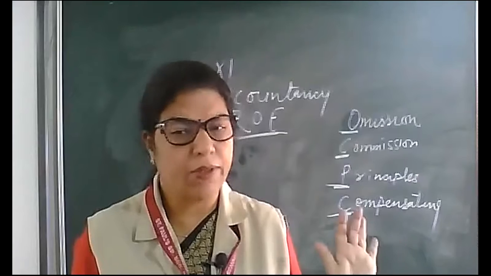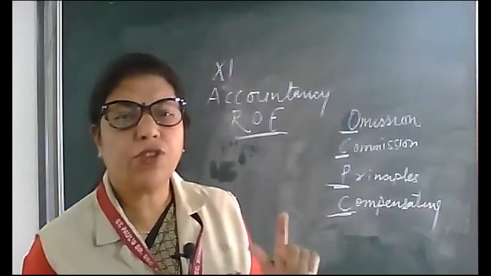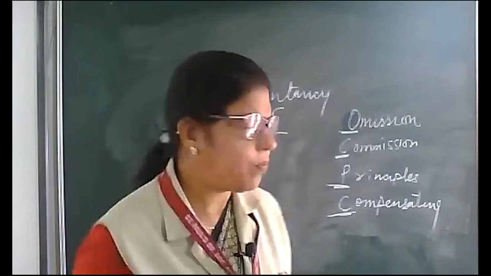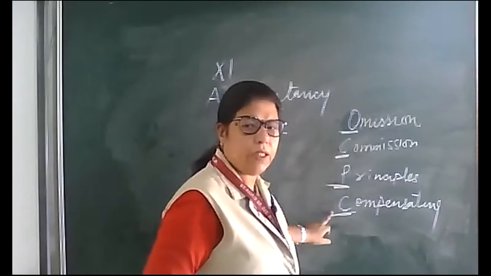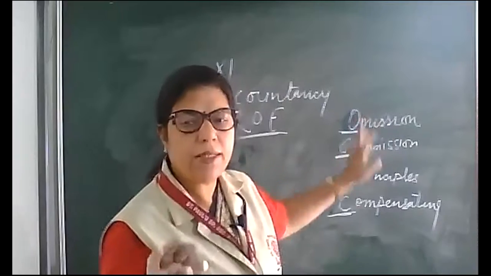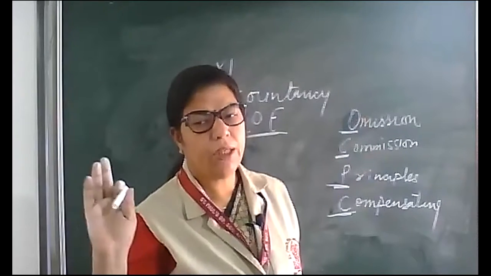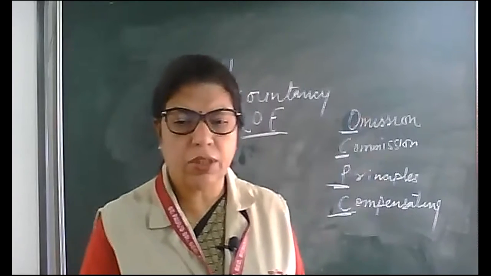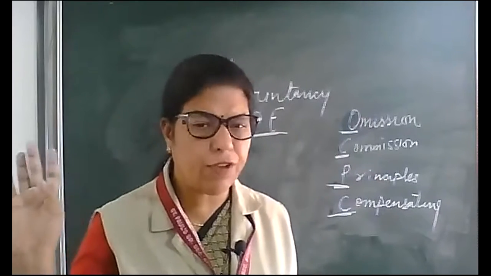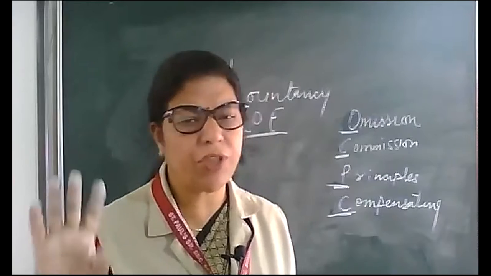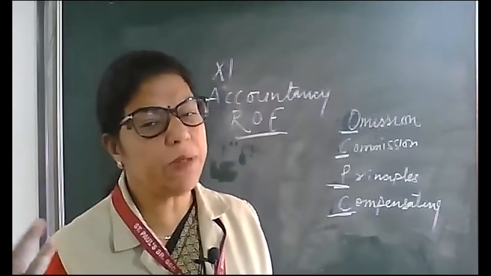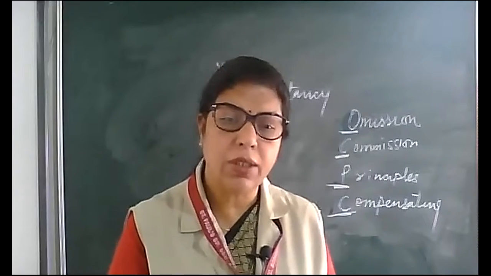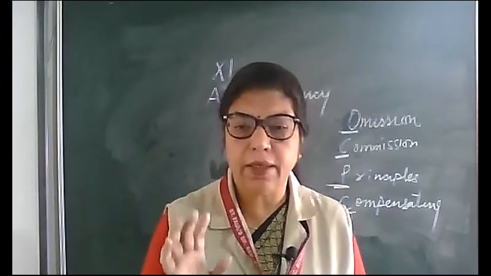For learning, you can remember OC, PC: O, omission; C, commission; P, principles; C, compensating. See, my dear children, compensating error nullifies the effect, so there is no effect on the trial balance. Principles errors, meaning wrong rules, also do not affect the trial balance total. Still, these are errors in the books.